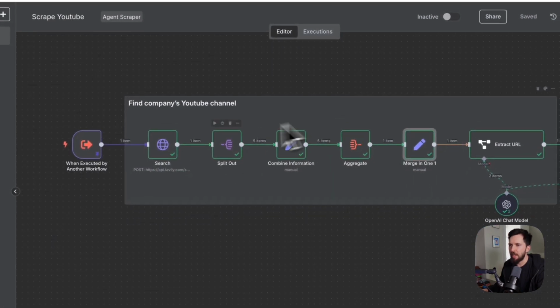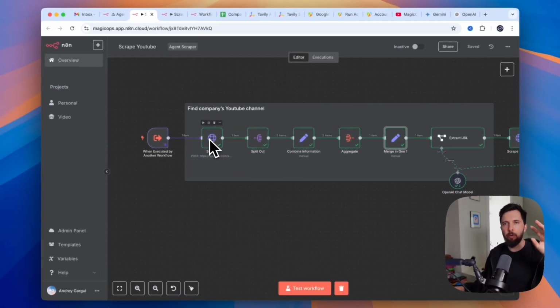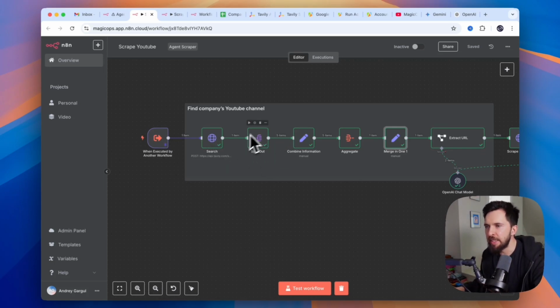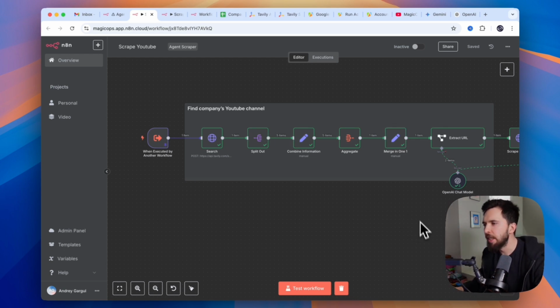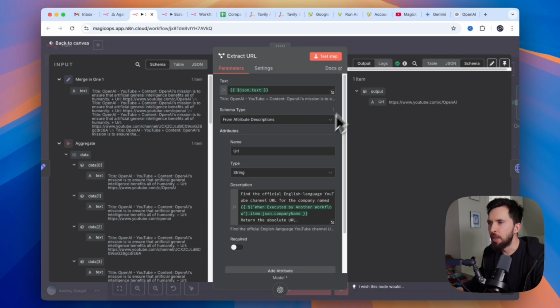You will see this pattern of searching for a company name and blog, or company name and YouTube channel. A bunch of scrapers do something like this, and that always follows this operation where we are unbundling this array of search results and bringing them into one block of text